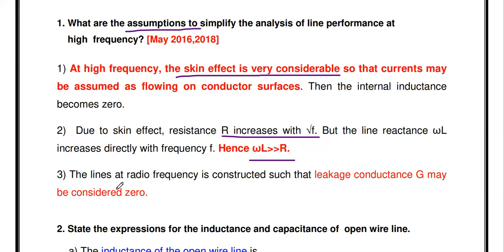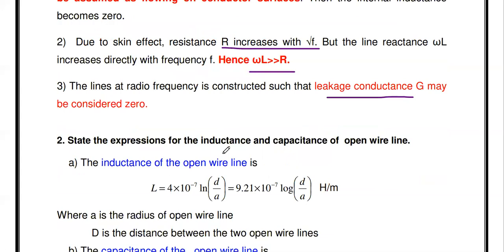And the third one: the line at radio frequency is constructed such that the leakage conductance becomes zero. So the conductance value G is zero, and the resistance of the transmission line is negligibly small. R and G being negligibly zero is the main assumption in order to analyze the high frequency line. These are the three things.